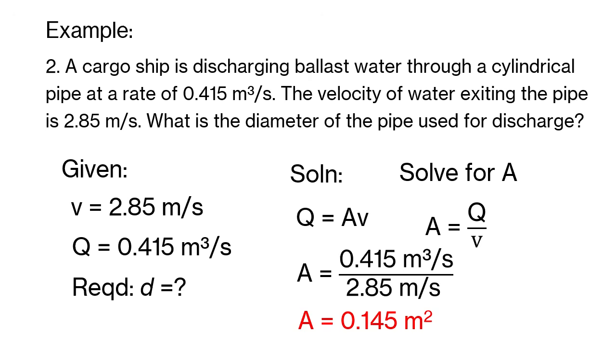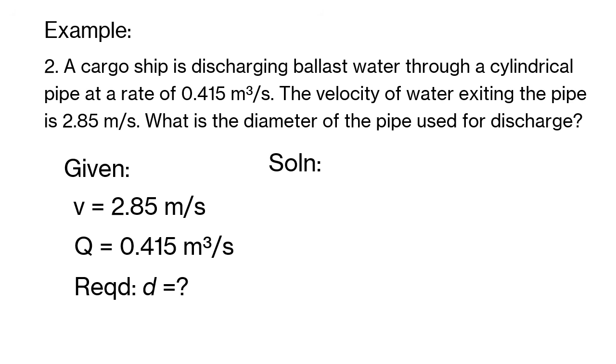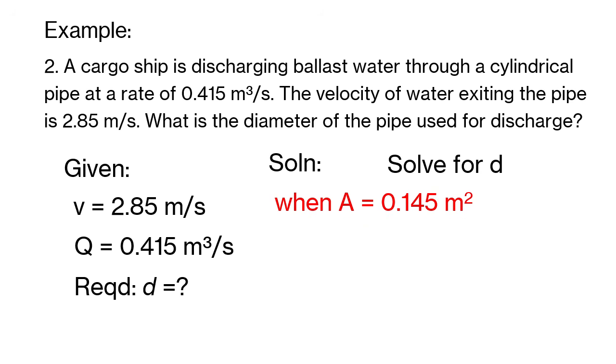We get 0.145 meters squared, or 0.146 could also be an answer. Now, from this, we have 0.145 meters squared.